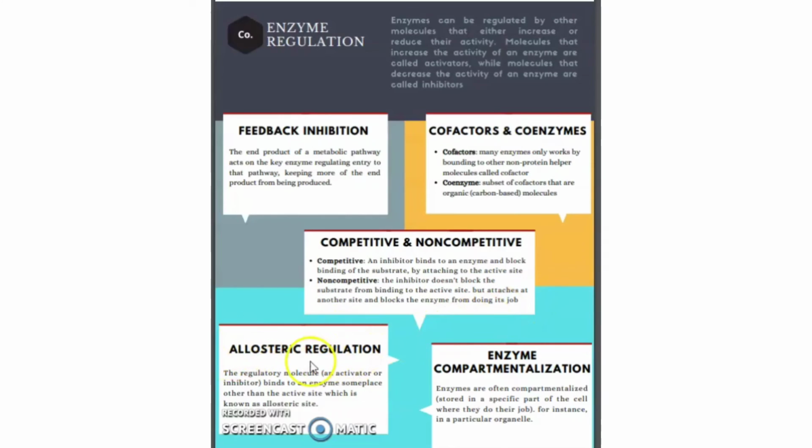Next is the allosteric regulation. The regulatory molecule, an activator or inhibitor, binds to an enzyme someplace other than the active site, which is known as the allosteric site. Last but not least is the enzyme compartmentalization. Enzymes are often compartmentalized, which means they are stored in a specific part of the cell where they do their job, for instance, in a particular organelle.